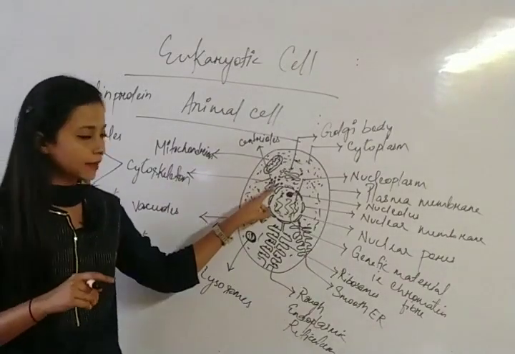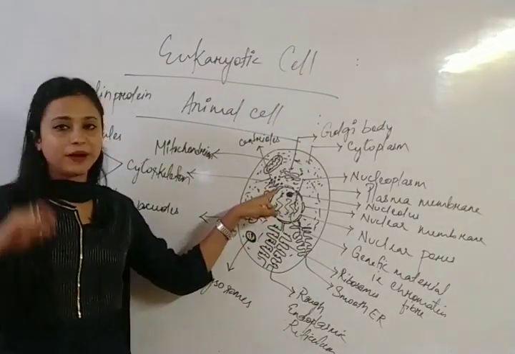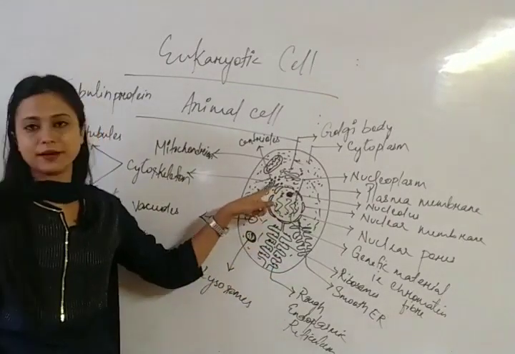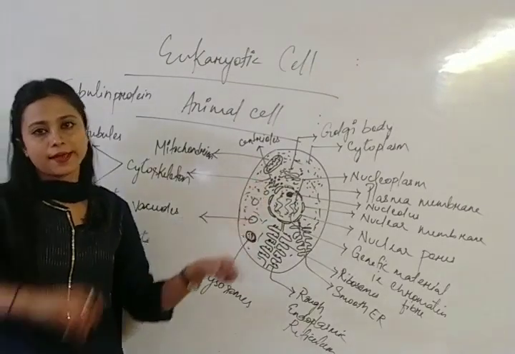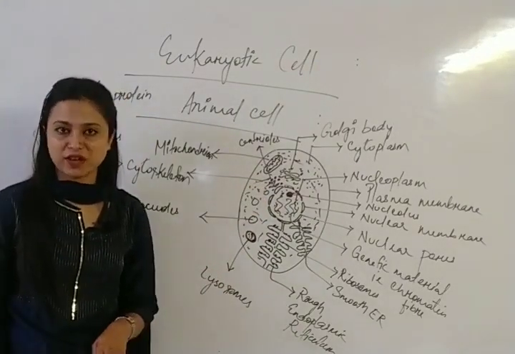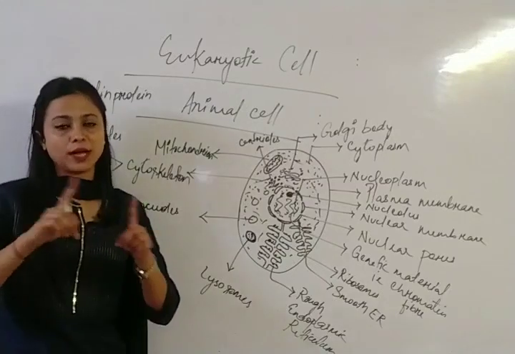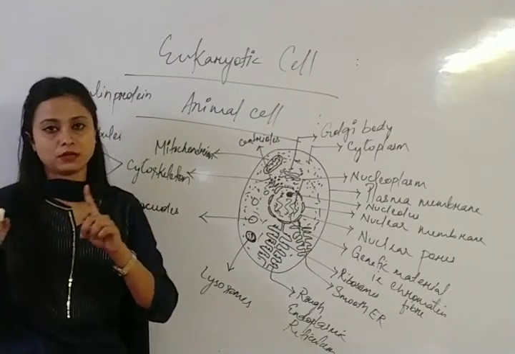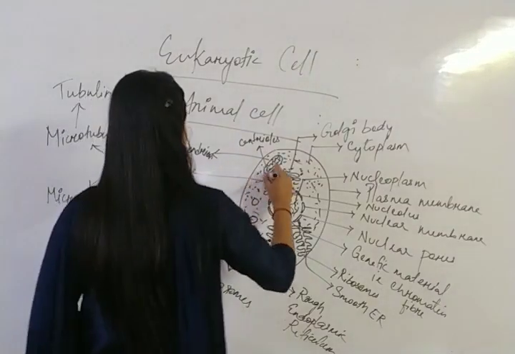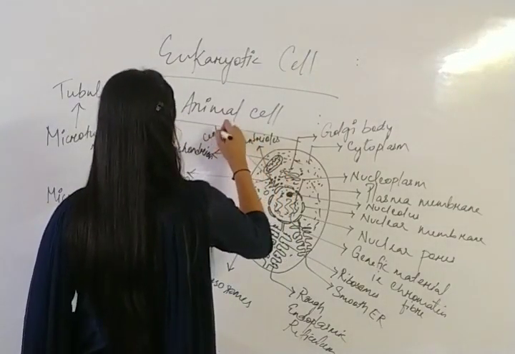Centrioles are two in number, at the periphery of the nucleus. Clear? Surrounding the centrioles there are fibers, that is pericentriole fibers. Those pericentriole fibers and centrioles together are known as what? Centrosomes.